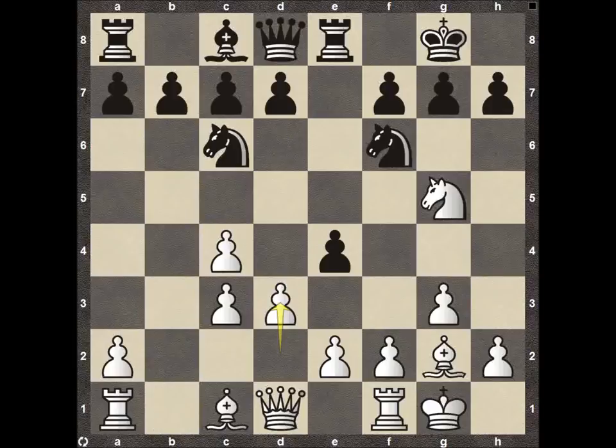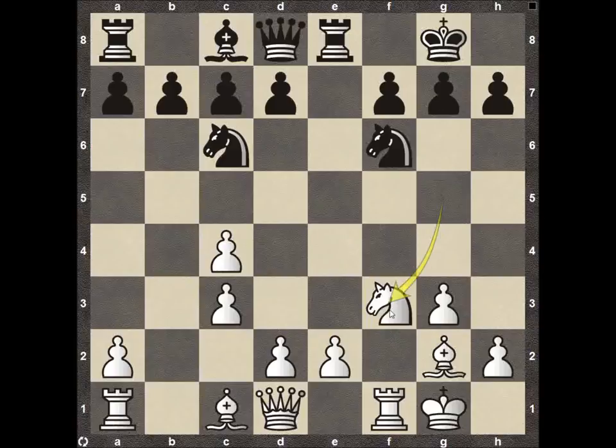But Fabiano decides to go ahead and play pawn to f3. And then after the exchange, we have the knight come back to f3. Interesting to note, after 10 moves Fabiano still hasn't moved any of his central pawns. So it definitely seems like a variation that he's studied quite a bit.